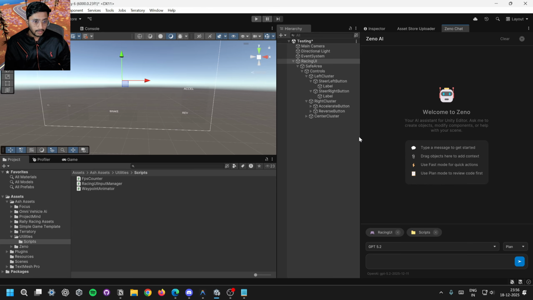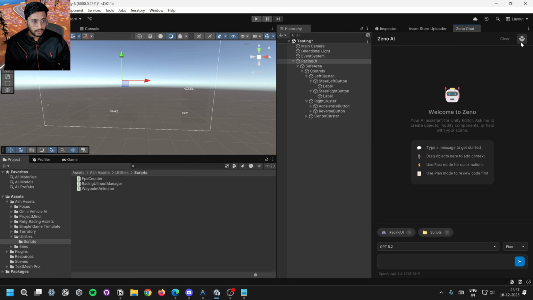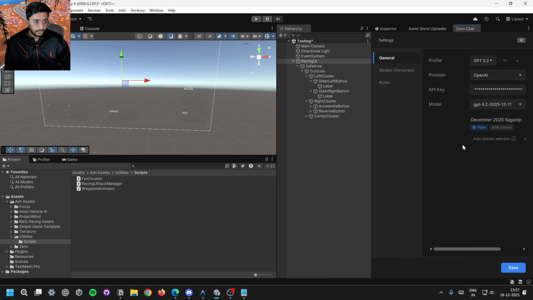Unity also has Unity AI, which works similarly, but this will have a lot of customizations and freedom to use whichever model you want, whichever provider you want to use, something like that. And you can also use your local models.